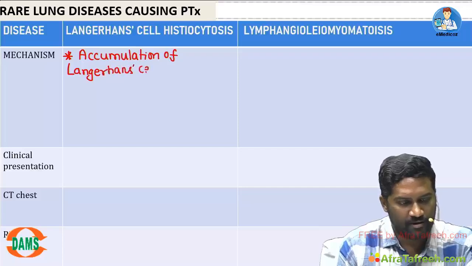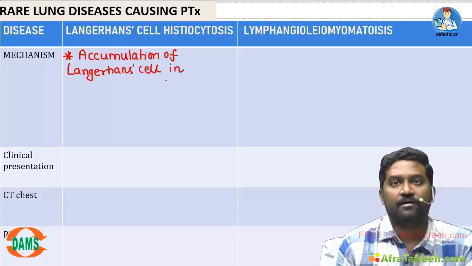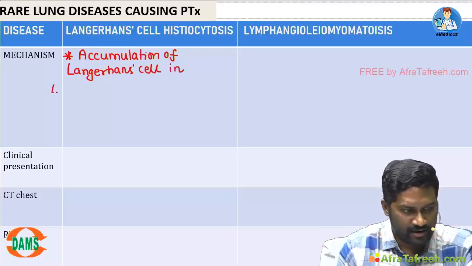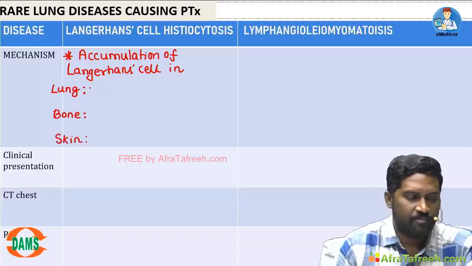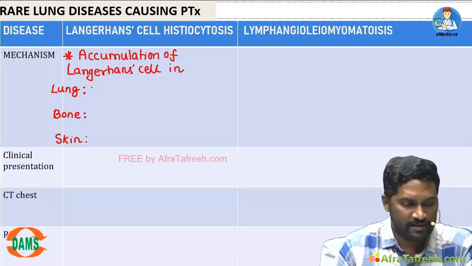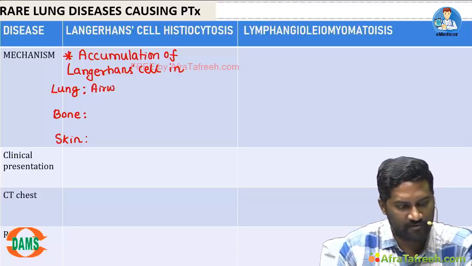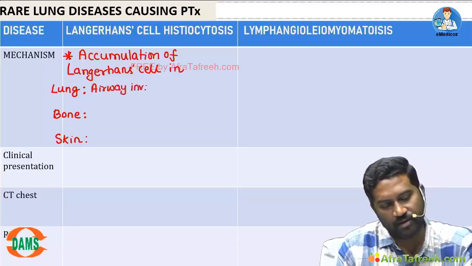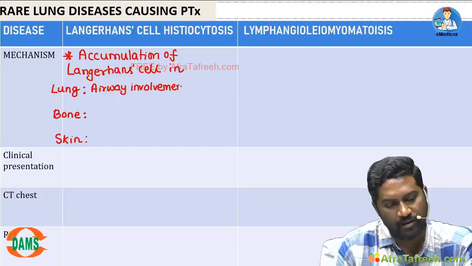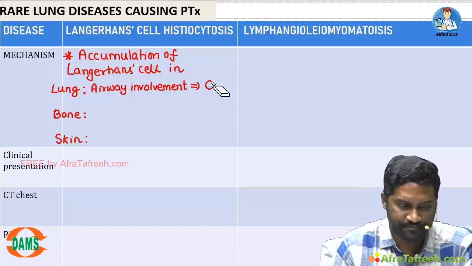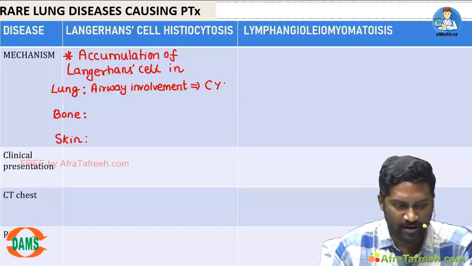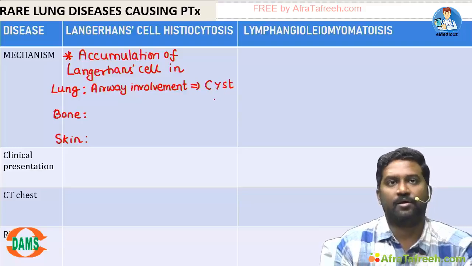Abnormal accumulation of Langerhans cells in various parts of the body. It can accumulate in the lung, in the bone, and in the skin. Because of accumulation in the lung, there will be damage to airways. Airway involvement can result in an abnormal area of air called a cyst.